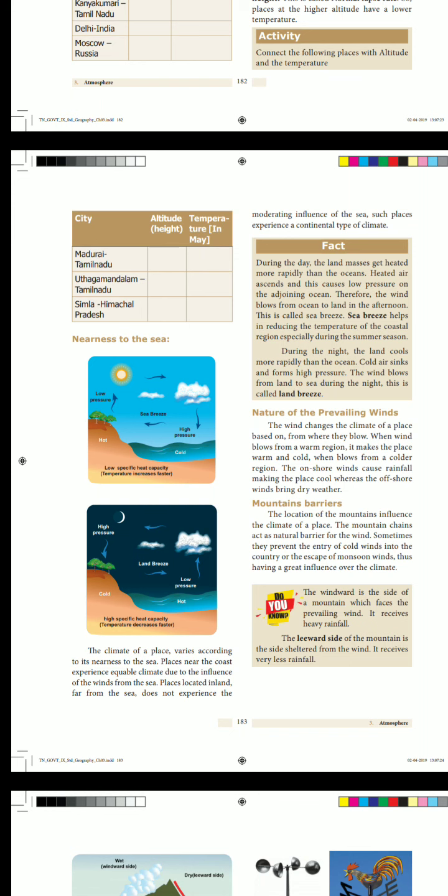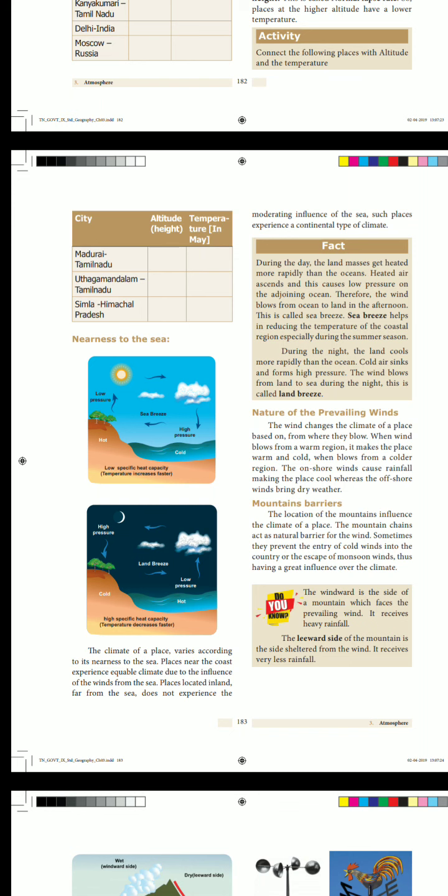Here, during the night, the land cools more rapidly than the ocean. The opposite of that, isn't it? During the night, land cools more rapidly than the ocean. Here, cold air sinks and forms high pressure. The wind blows from land to sea during the night. This is called land breeze.